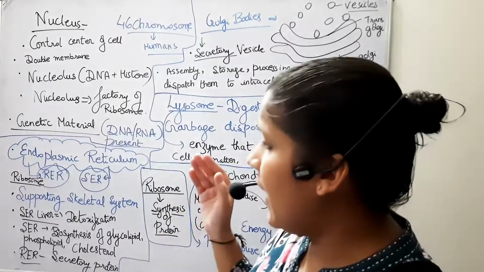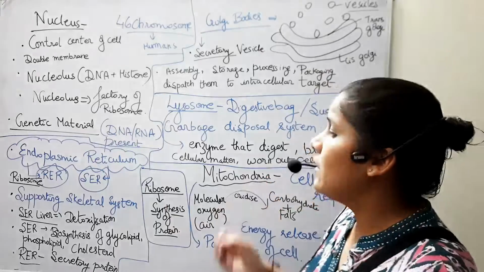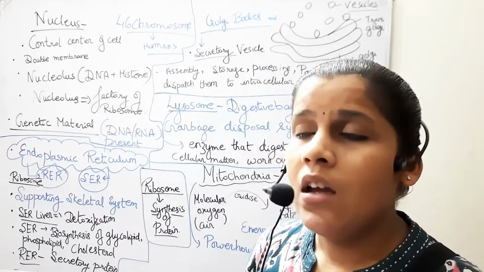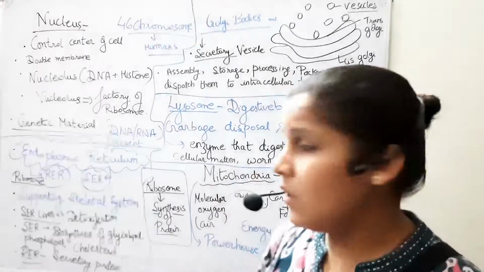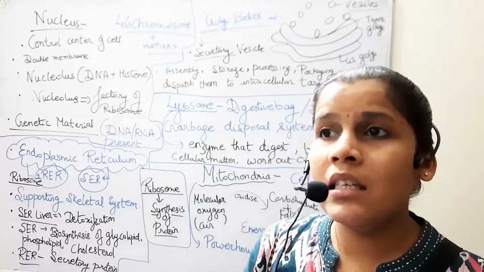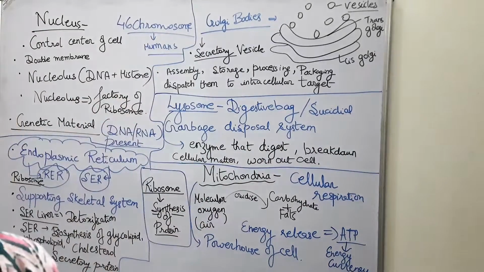reticulum. And the SER in liver is for detoxification, that is smooth endoplasmic reticulum. And the smooth endoplasmic reticulum also helps in biosynthesis of glycolipids, phospholipids and cholesterol. So it's very important. And RER along with ribosome, it has a secretory protein. Now next we are going to study about Golgi bodies or Golgi apparatus.